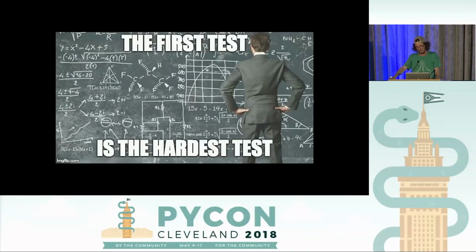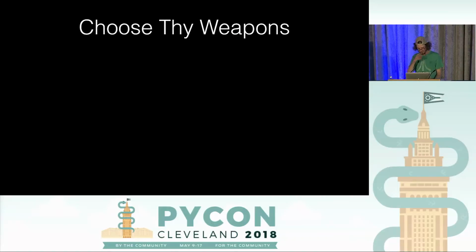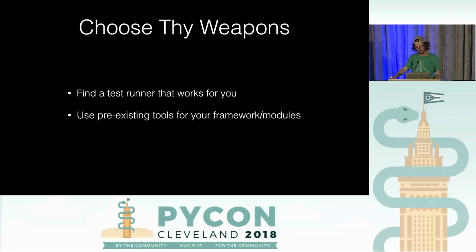We're going to go for the worst case scenario, and we're going to say that nobody ever bothered to even write a single test. So before you can write your first test, you need to do a little bit of setup, right? So you need to do some research and find the tools that you're going to utilize. So you need to find a good test runner that's going to work for your system. You want to make sure that you're using any pre-existing tools for your framework or whatever modules you're utilizing. And if possible, you want to be creating some reusable test scaffolding.